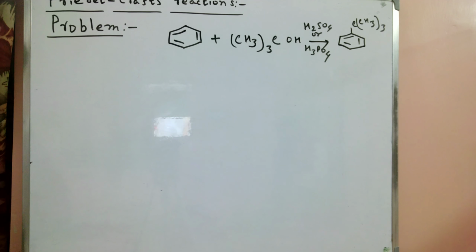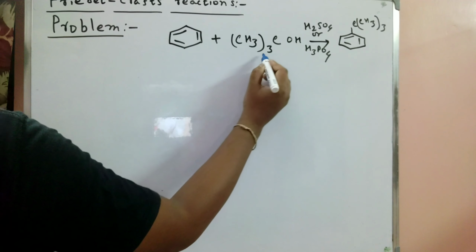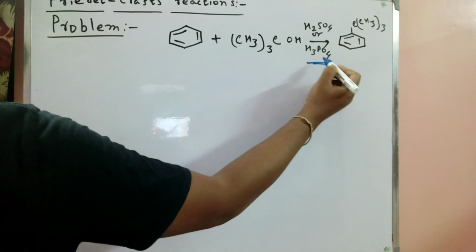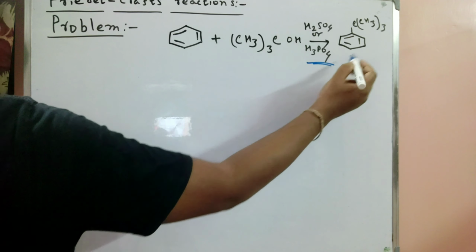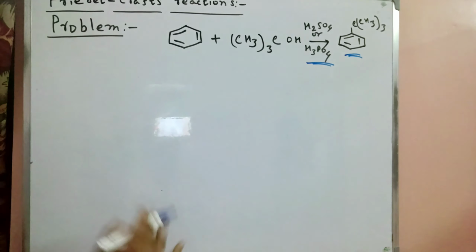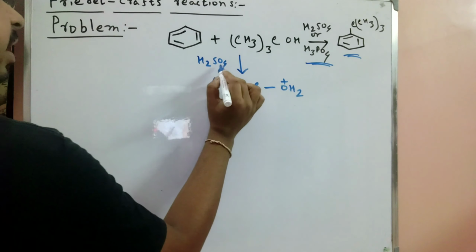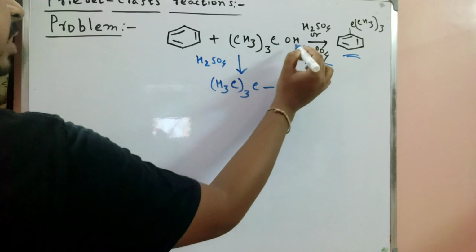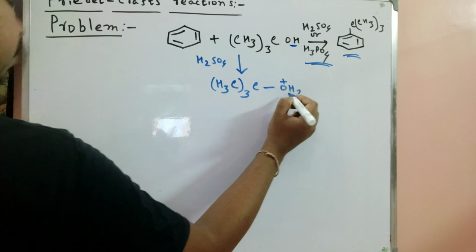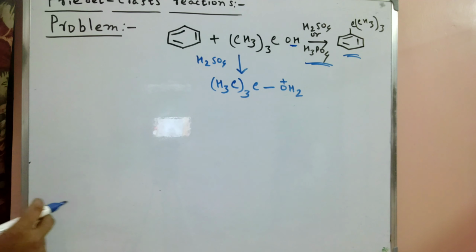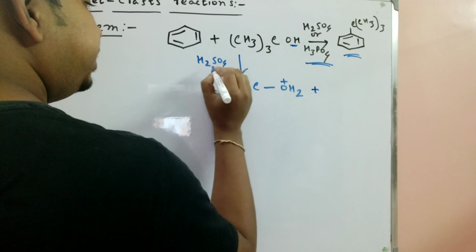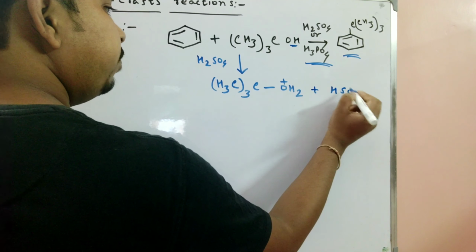Now we solve one problem here: an aromatic ring in the presence of CH3COH with the catalyst H2SO4 or H3PO4, forming this product. So how to solve this problem? We also discuss our previous mechanism. At first we show the adduct formation, how the adduct is formed. Now here, in the presence of H2SO4, at first the OH group is protonated, so it forms OH2. After formation of this OH2, HSO4 minus forms here.